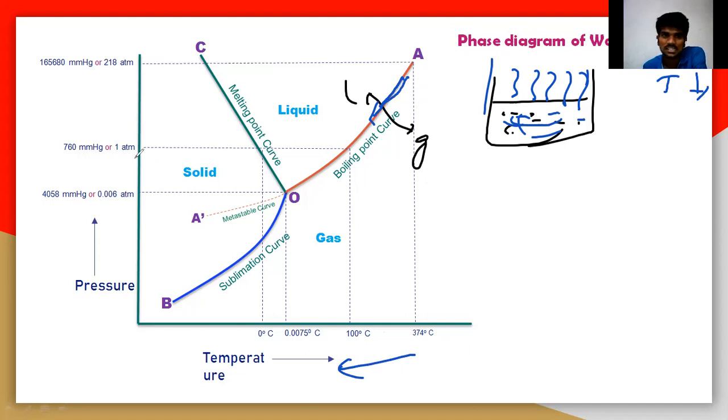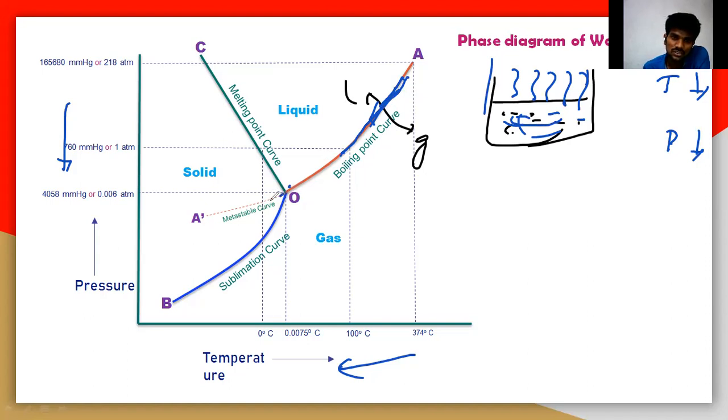Temperature is decreasing, and the pressure is also decreasing. That means you are cooling this particular system, and you are decreasing the pressure. That means you are moving the piston upward, lifting the piston so that the pressure will decrease. So pressure decreases, temperature decreases, continuously from here to here. See here, there is an equilibrium between the liquid and gas.